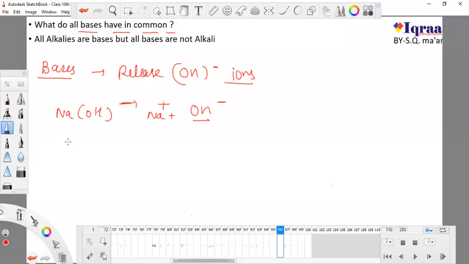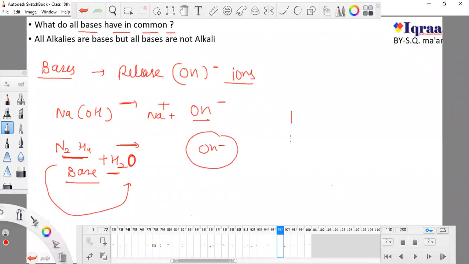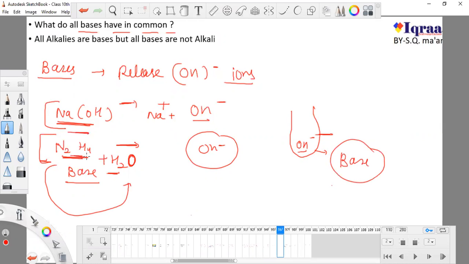Sometimes there are bases that don't contain any OH, like N2H4. It is also a base, and when it comes in contact with water, although it does not have any OH, it pressurizes the water to release OH ions. So finally, when I do a reaction in my test tube, I will have OH ions either way, and I can say that these two are bases.